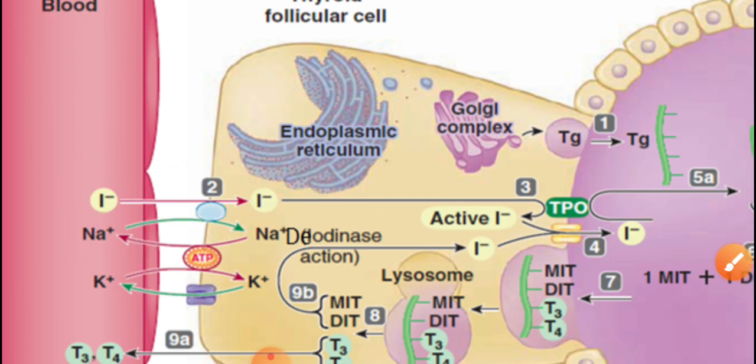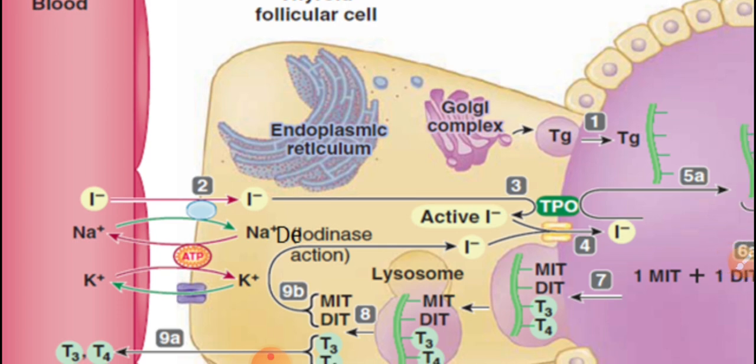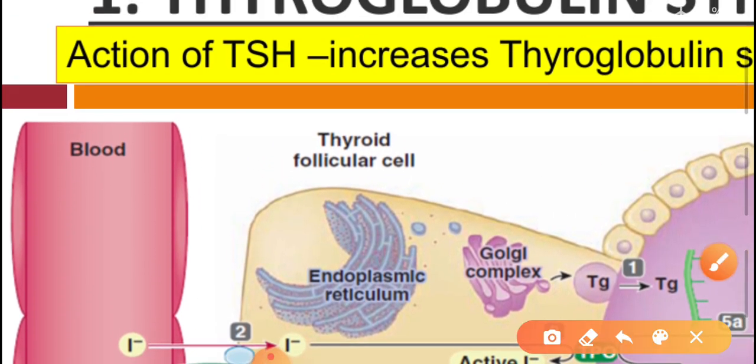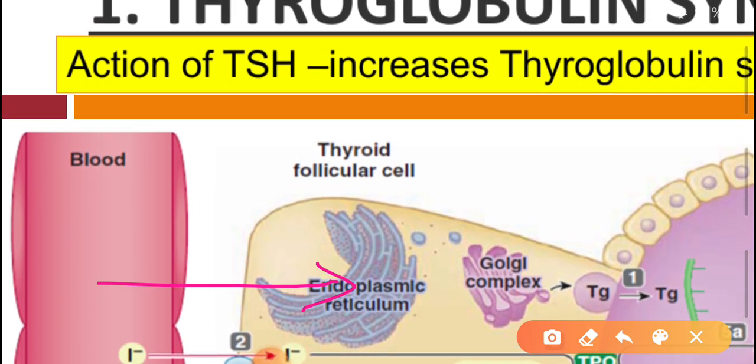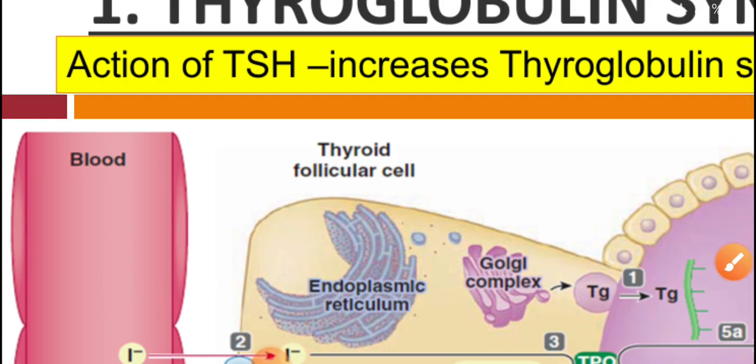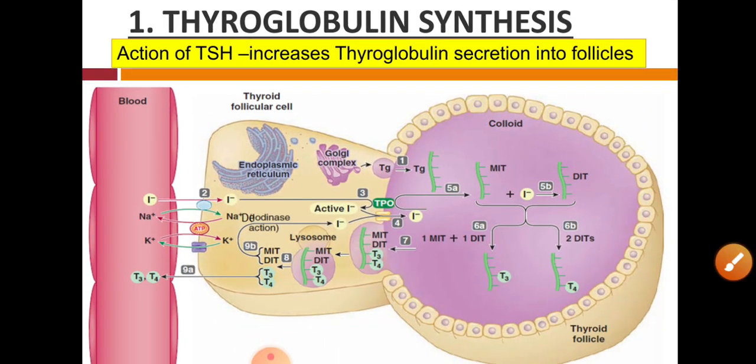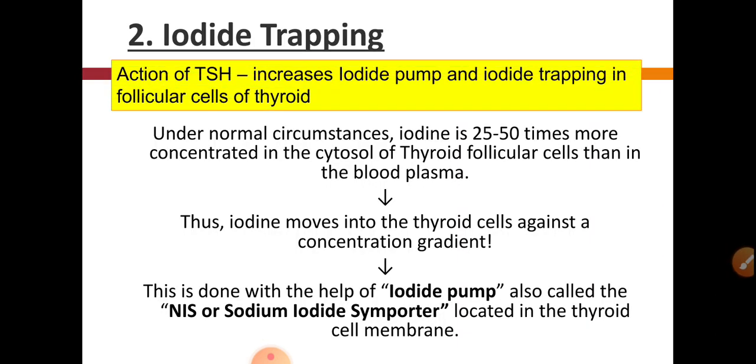So like this, iodide is transported from the blood to the cytosol of the follicular cells. So what is the action of TSH in this stage? TSH increases the iodide pump and iodide trapping in the follicular cells of the thyroid. That means TSH will form more pumps for this transport.